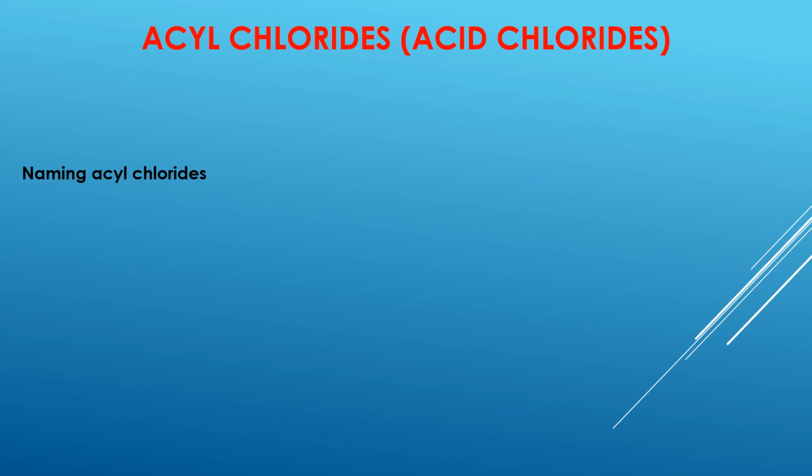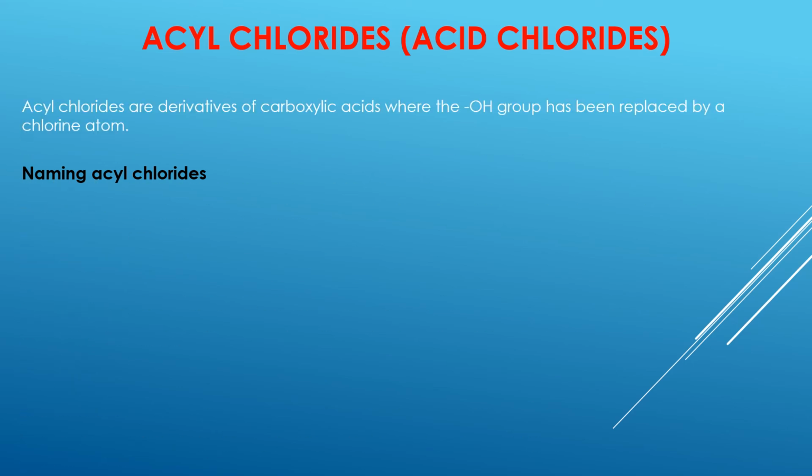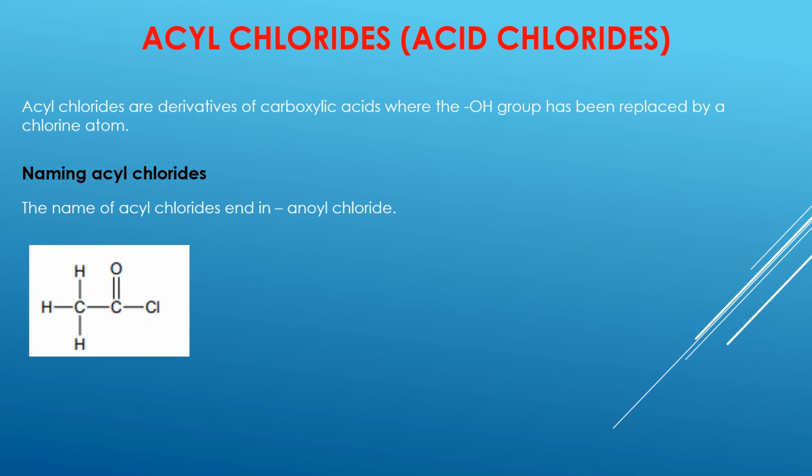Now the last bit of carboxylic acid derivatives that we are going to be studying is called acyl chlorides, also known as acid chlorides. Now these acid chlorides are where the OH group of the carboxylic acid is replaced by a chlorine atom. So when you are naming the acid chlorides, we are going to end the name with anoyl chloride. Like for example, in this example here, we have a carbonyl group, a C double bond O, an alkyl group, which is a CH3 group, and a chlorine atom. So that is an example of an acid chloride.